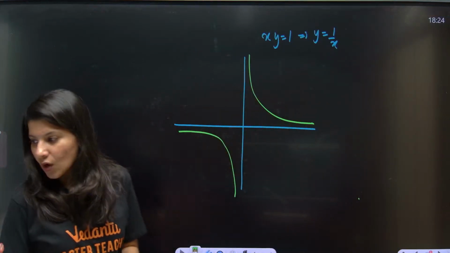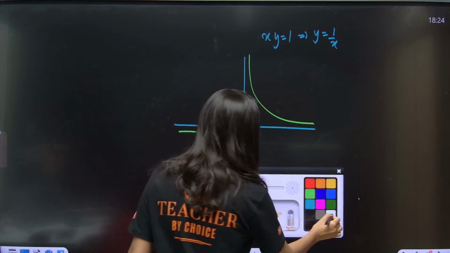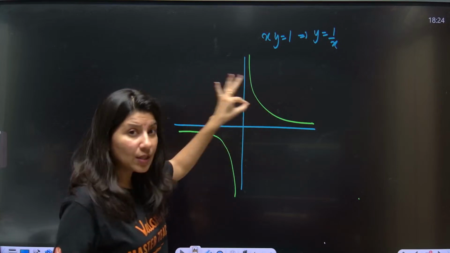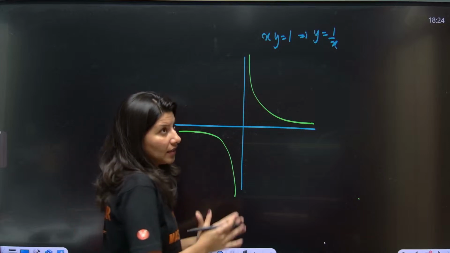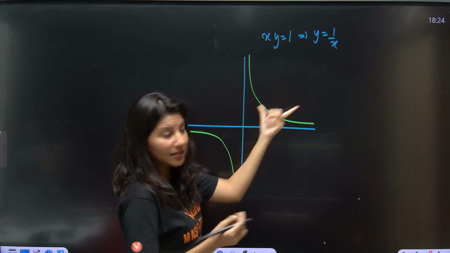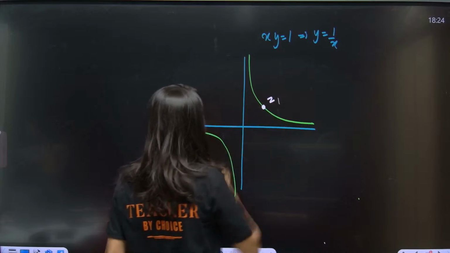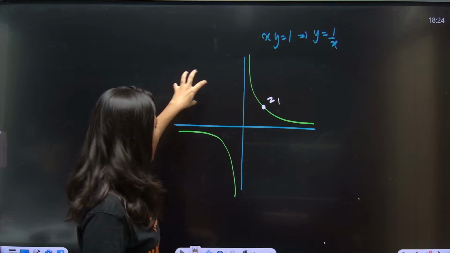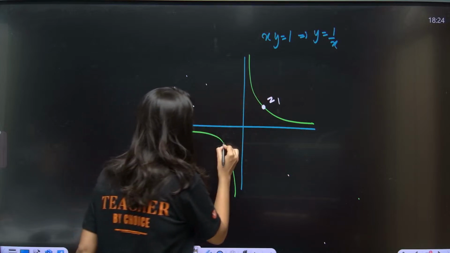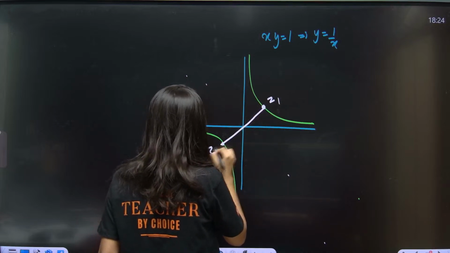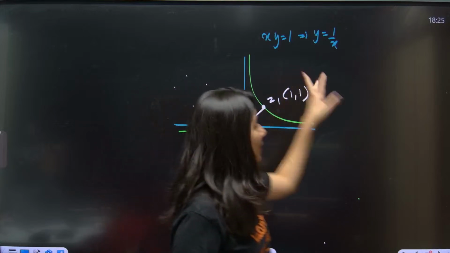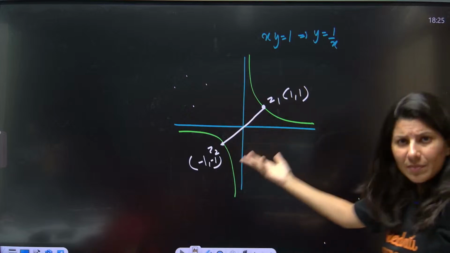Alright. Over here, you are looking for the minimum distance between z1 and z2. So you have to locate z1 and z2 in such a way that z1 will lie in the first quadrant, because x will be positive. So z1 will lie somewhere over here. Z2 will lie in the third quadrant, because I don't have the option of the other quadrants, so either third or first. Real part is negative, so z2 will be here in such a way that the distance between them is minimum. So this is going to become (1, 1) and this is (-1, -1). Since xy equals 1, (1, 1) will satisfy and (-1, -1) will also satisfy.